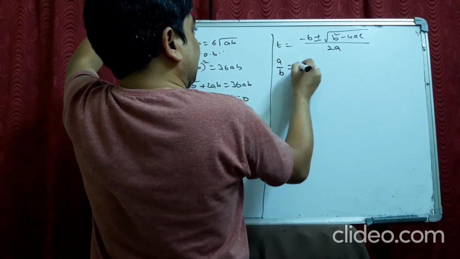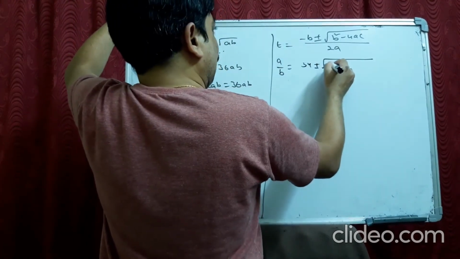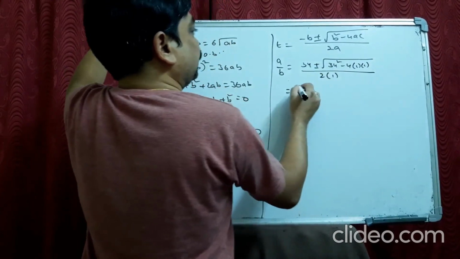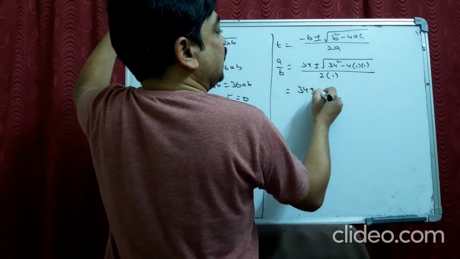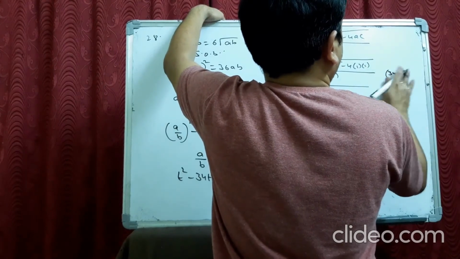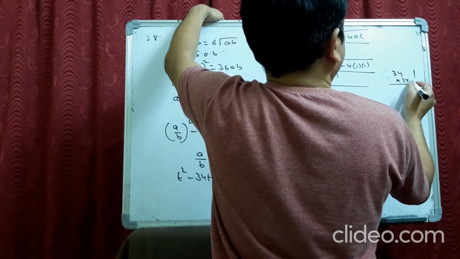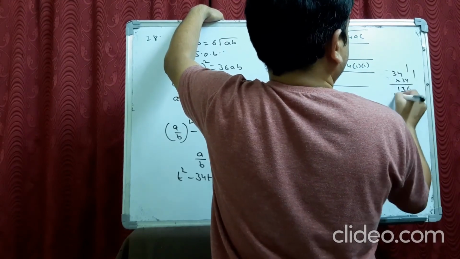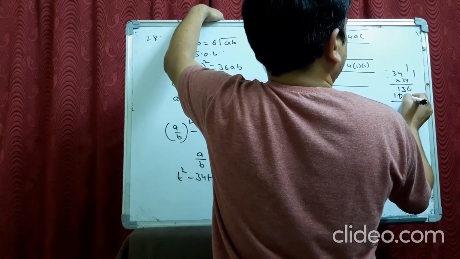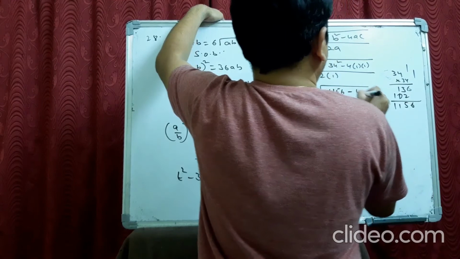Here t means A by B. So it is 34 plus or minus square root of 34 square, which is 1156, minus 4, by 2.